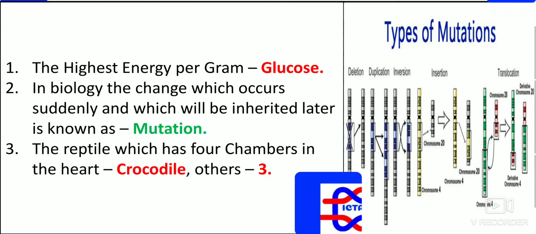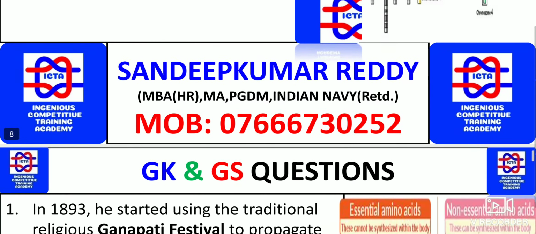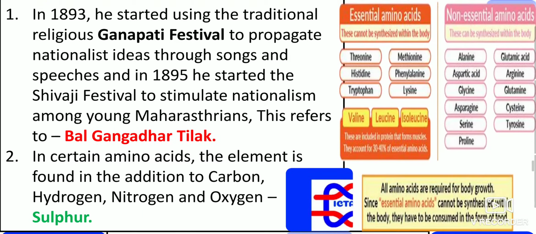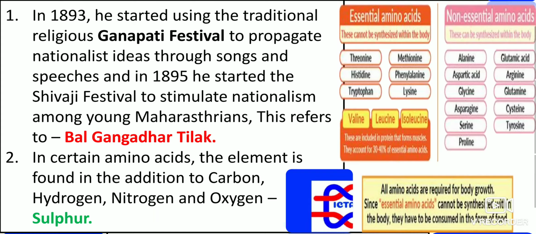The reptile which has 4 chambers in the heart is the crocodile. It is the only reptile in which 4 chambers exist in the heart. In other reptiles, it will be only 3. Humans also have 4 chambers in the heart.